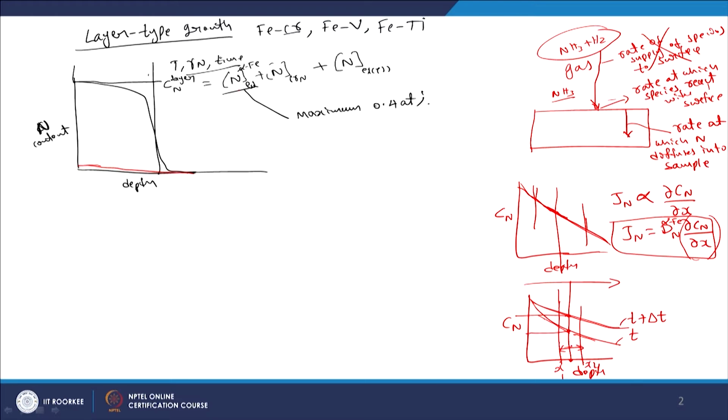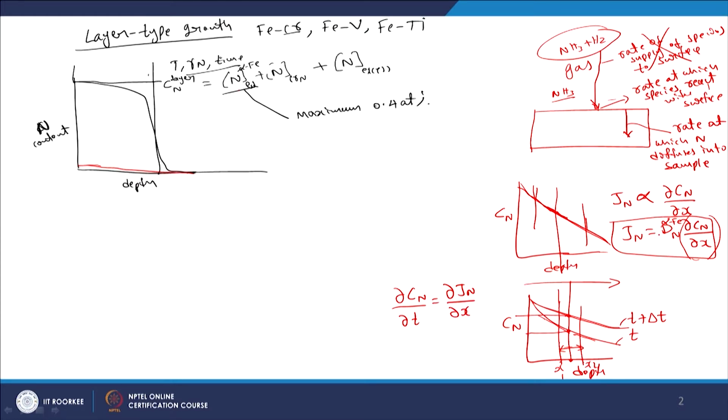So, that is where you can get the expression for Fick's second equation. The way the concentration of nitrogen changes as a function of time at a given depth is given by this accumulation, which is because of the change in flux from the steady state diffusion equation within this delta x range, that is, dou n by dou x.